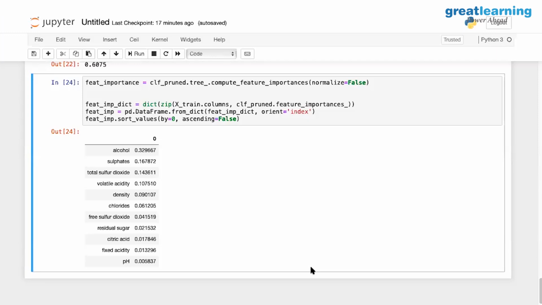So not necessarily that, but the alcohol content in that particular wine helps me distinguish between 3, 4, and 5. It's not necessarily that the higher the alcohol, the better the wine is. So it doesn't translate to a linear correspondence there.